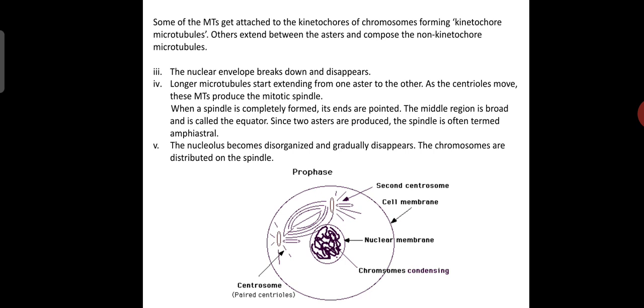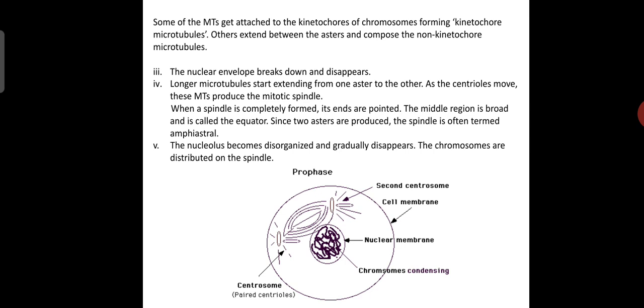The nuclear envelope breaks down and disappears in prophase. Longer microtubules start extending from one aster to the other. As the centrioles move, these microtubules produce the mitotic spindle. When this spindle is completely formed, its ends are pointed and the middle region is broad and is called the equator region.